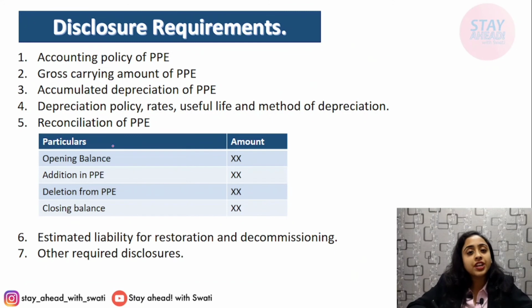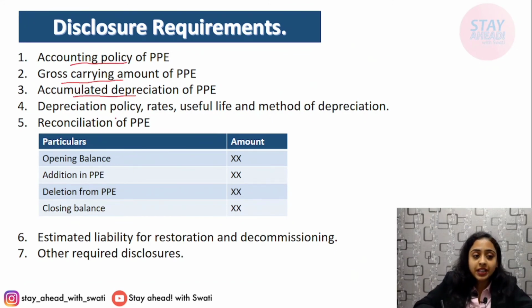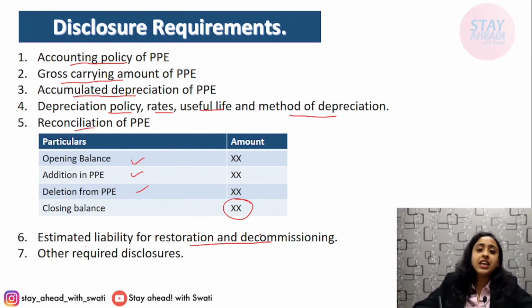Next, disclosure requirements. You have to disclose the accounting policy, the gross amount, accumulated depreciation, depreciation policy, rates, useful life, and the method of depreciation that has been followed. Also a reconciliation, that means the opening balance, any addition or deletion from the PPE, and then the closing amount. Lastly comes the estimated liability of restoration and decommissioning, the amount that was an obligation, you have to take the estimated PV of it and disclose it in the disclosures. Also any other required disclosures, if any.